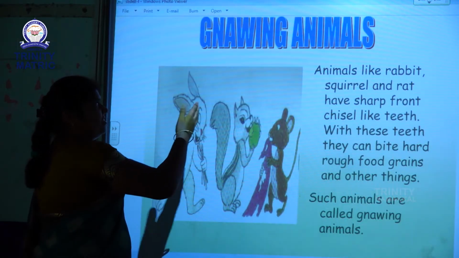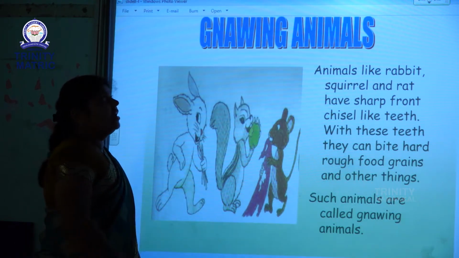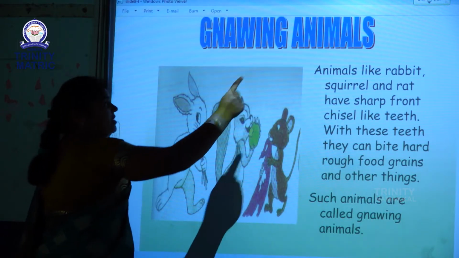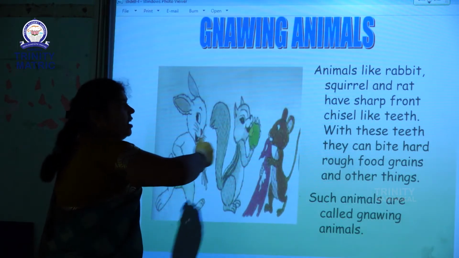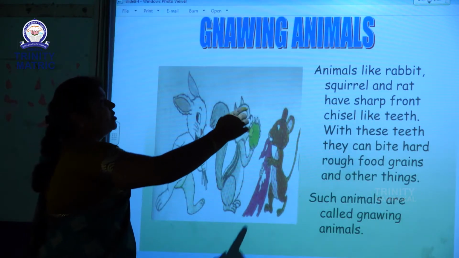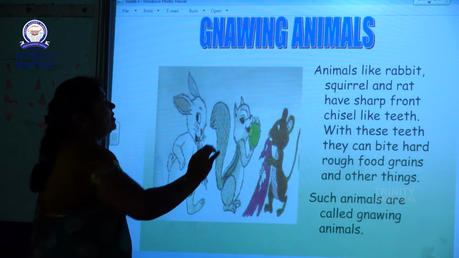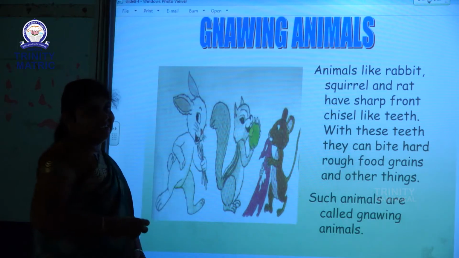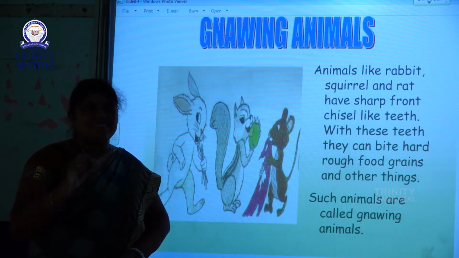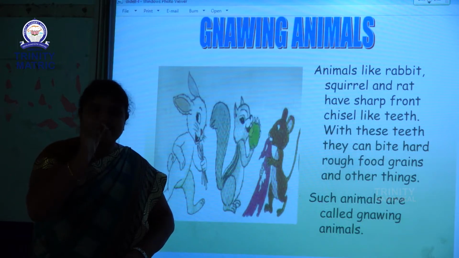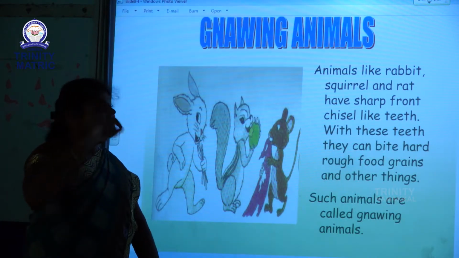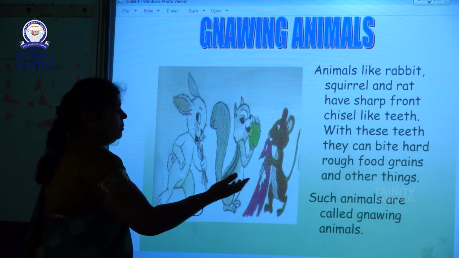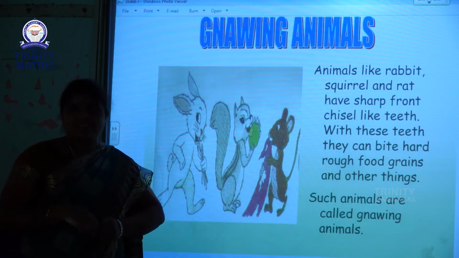Next one is rodents, gnawing animals. That means animals that nibble and eat. Listen, animals like rabbit, squirrel and rat have sharp front chisel-like teeth. With these teeth, they can bite hard, rough food. For example, rodent animals eat seeds. Seeds' outer coat is very hard. So, these animals use these sharp teeth. Such animals are called gnawing animals.